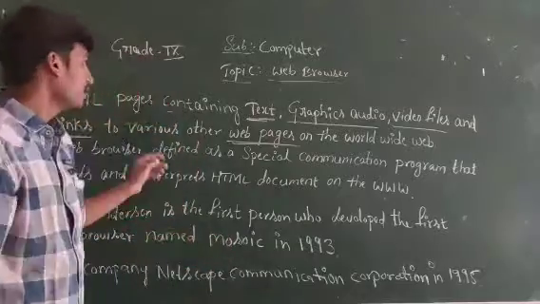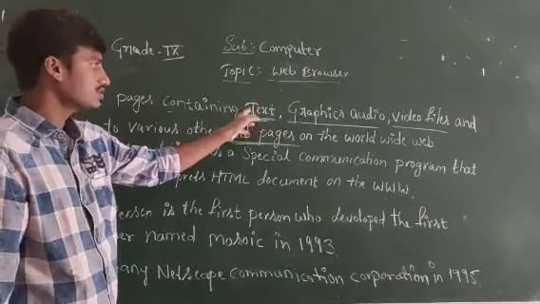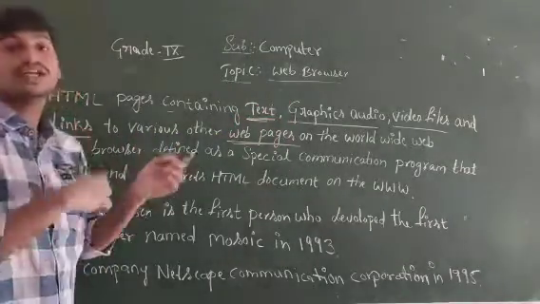That means in a web page, these are the containers. They contain text, graphics, audio and video files, and links to various other web pages.